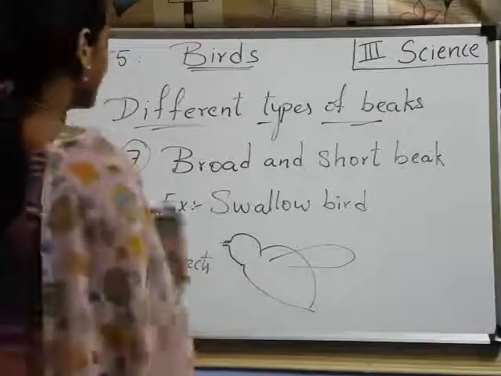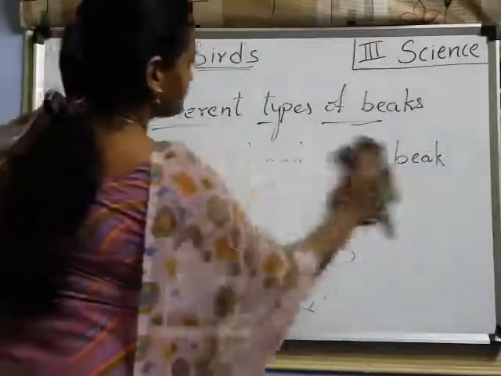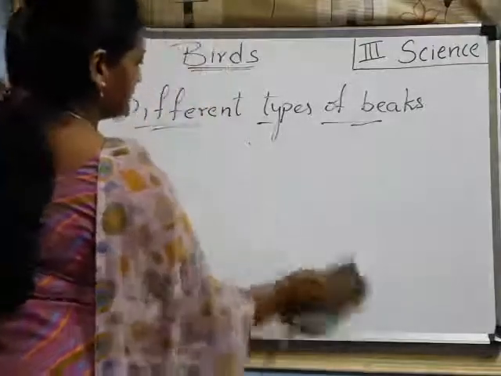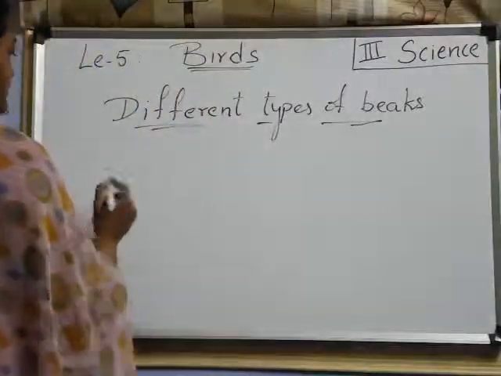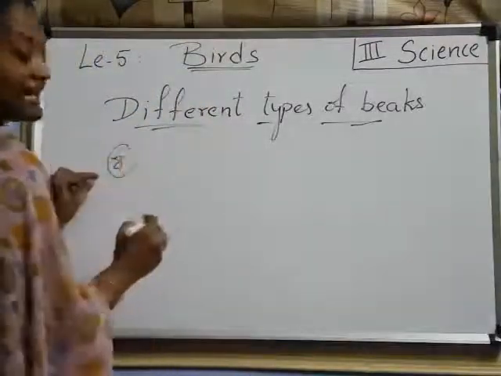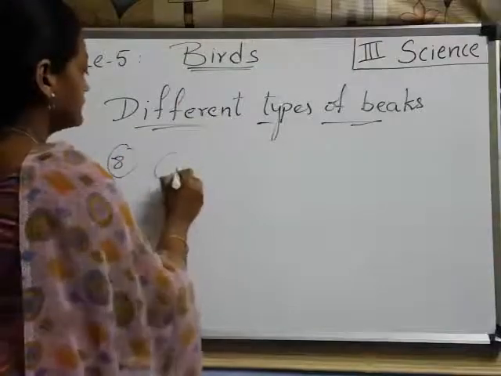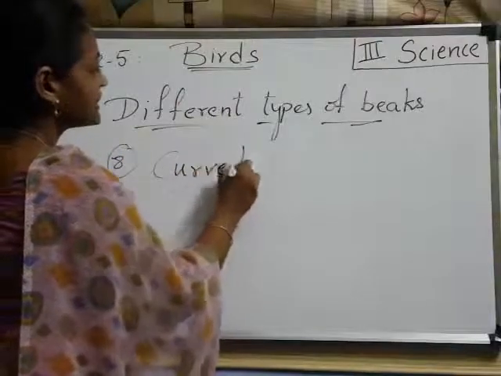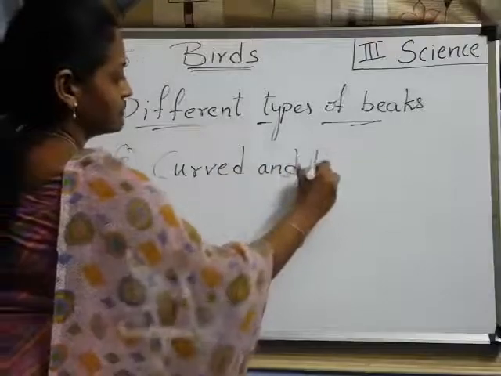Got it? Next, coming to the last one, that is the eighth. The eighth type is the last type. The last one is curved. Some birds are having a curved and hooked beak. Hooked.